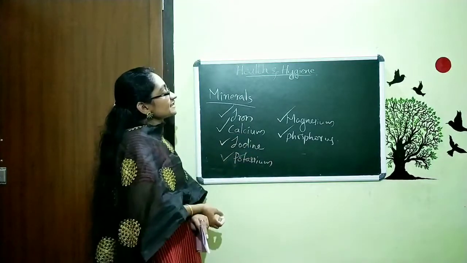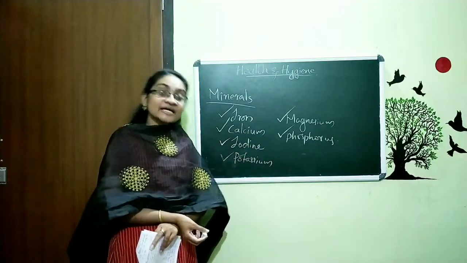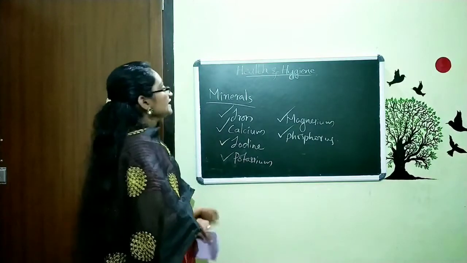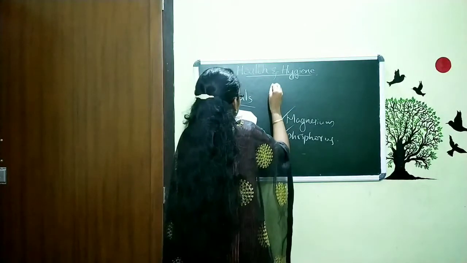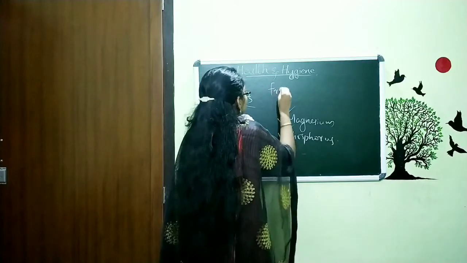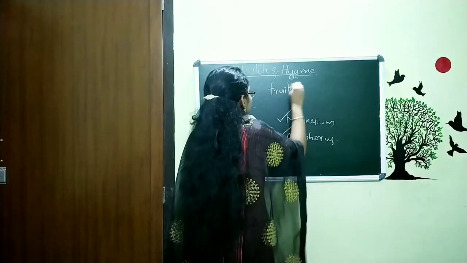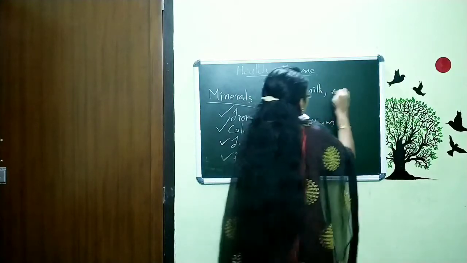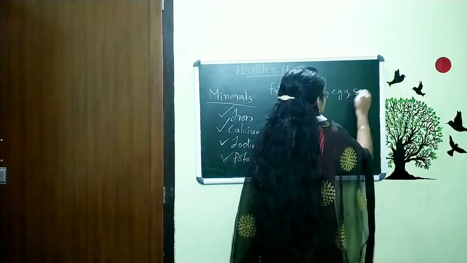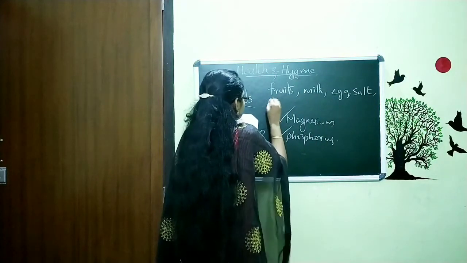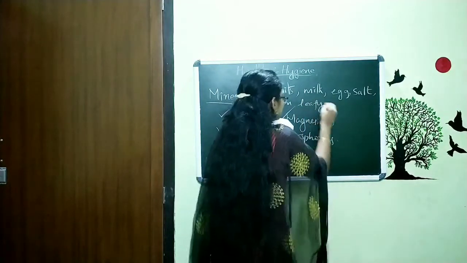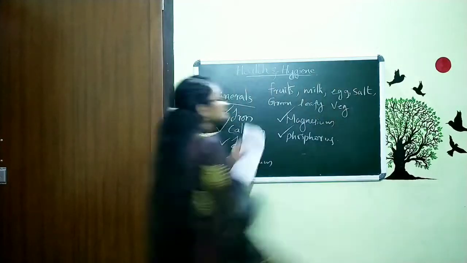And where do we get these minerals? Which are the food items that contain these minerals? The food items that contain minerals are fruits, milk, egg, salt, and also green leafy vegetables.